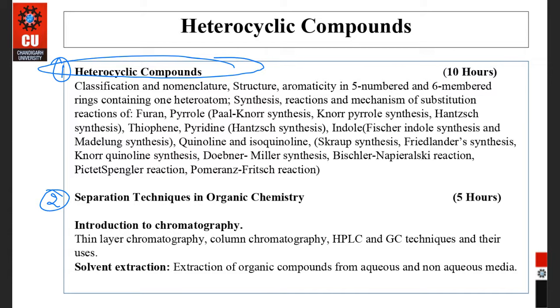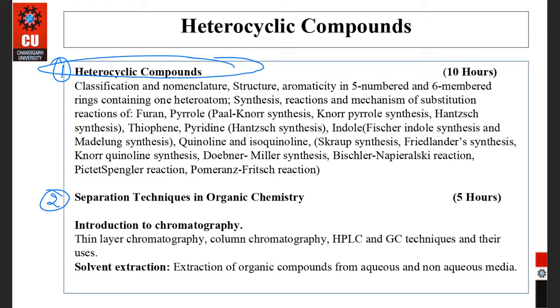And after that, by another way, there is solvent extraction by which we can separate organic compounds. Different techniques are there: extraction of organic compound from aqueous, liquid extraction, solid liquid extraction.